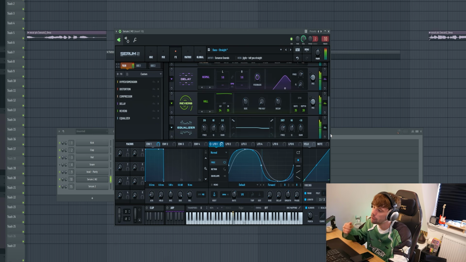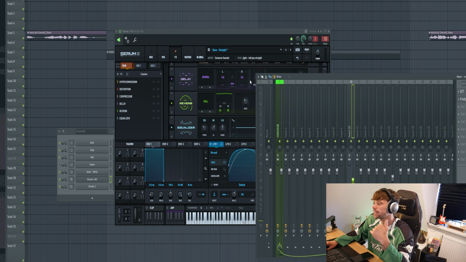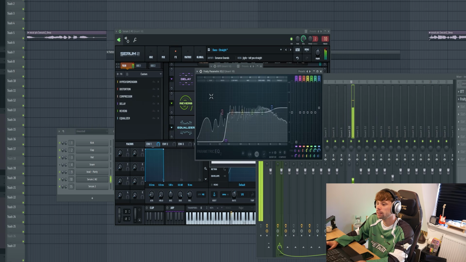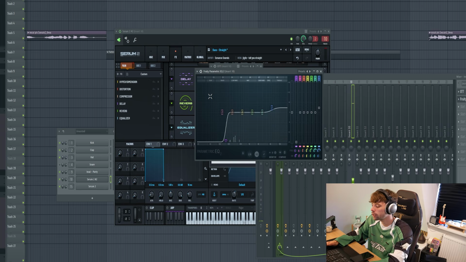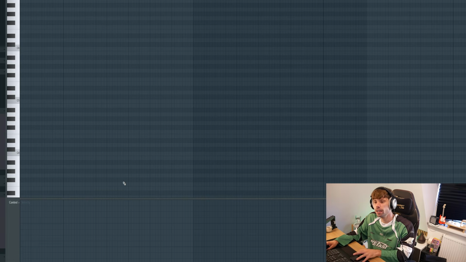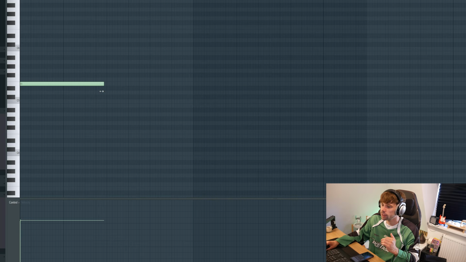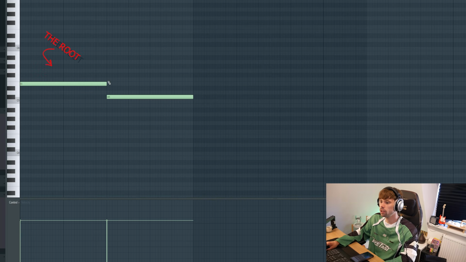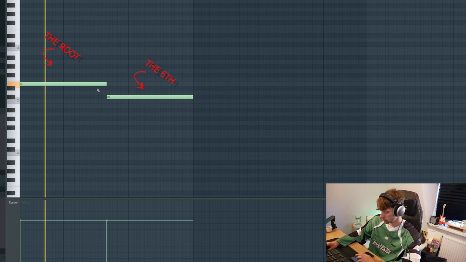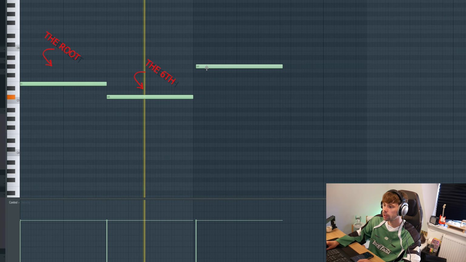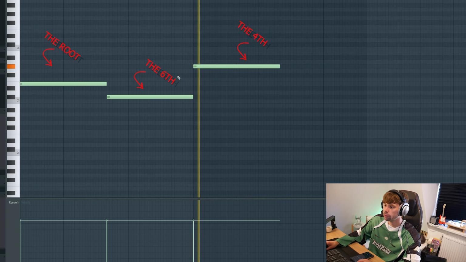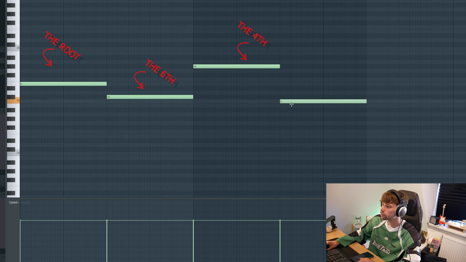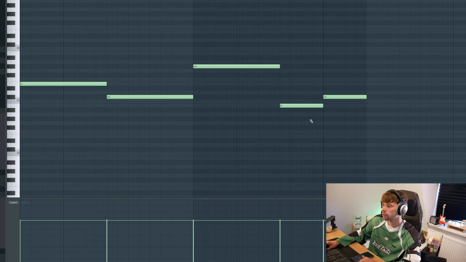And roll off some of the high end, which is really dope, but it gives us an unstable low end. Remove the low end, to make room for a sub bass we're gonna add later on. But first we're gonna dive into songwriting. We're gonna use a lot of long steady notes, starting on the root, down to the 6th. Then go up to the 4th. And finish it like this.